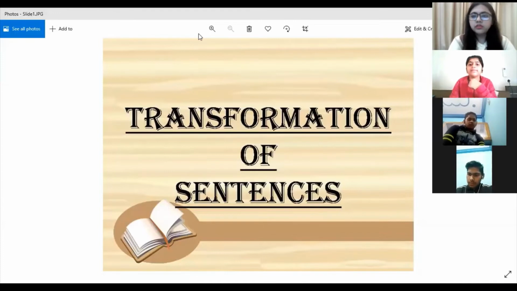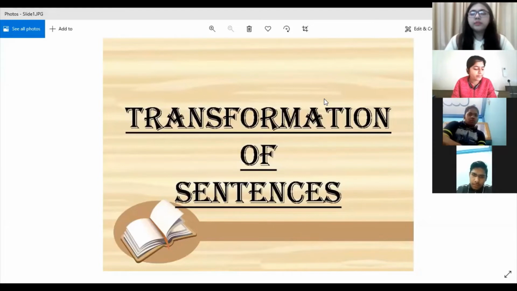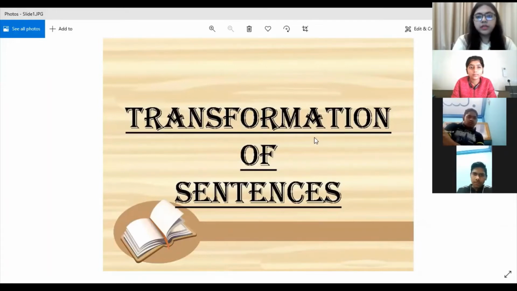Today we are going to start a new chapter, chapter number 17, transformation of sentences. This chapter holds great importance in English language with respect to your board examination, because in your class 10 as well as in your class 12, you'll be getting a lot of questions mainly from this topic. So you need to be very attentive and focused while attending the classes on this particular chapter.